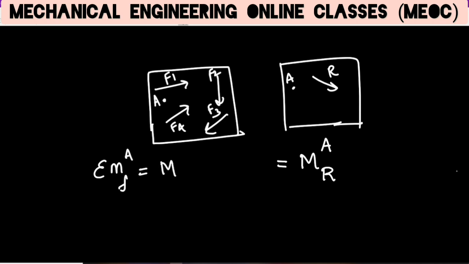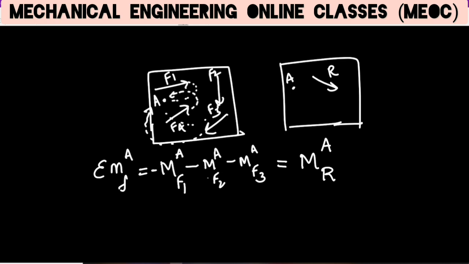It means the moment of F1 about A plus or minus, depending on the sign convention. If F1 is making a clockwise moment, it is negative. F2 is also making a clockwise moment, so again minus, the moment of F2 about A. Then F3 is also making a clockwise moment about A, so that is minus M of F3 about A. Then F4 is making an anti-clockwise moment, so that is plus M of F4 about A.